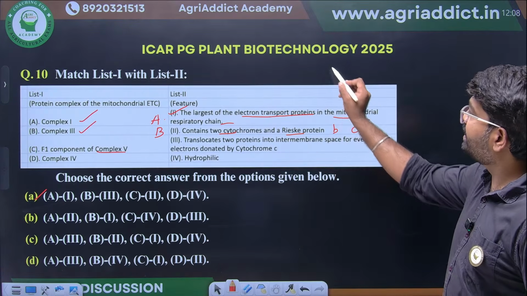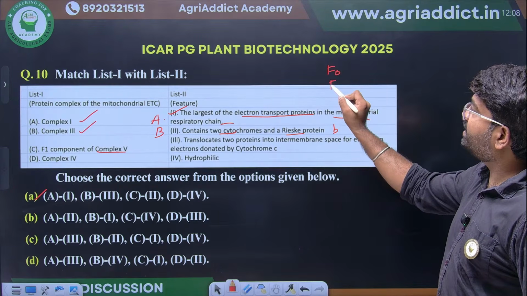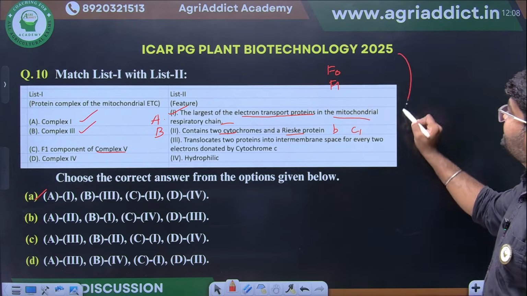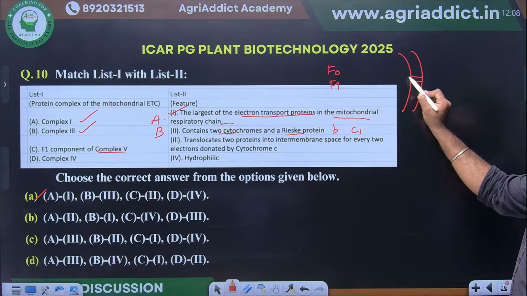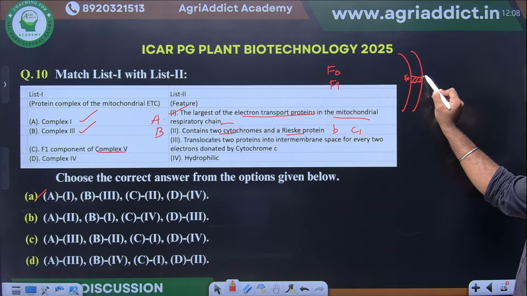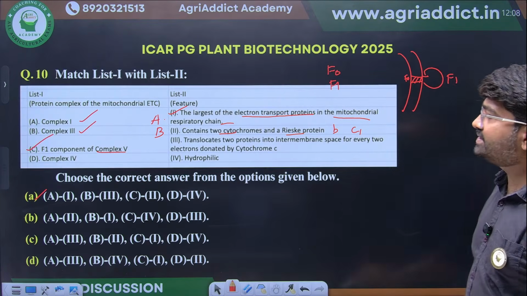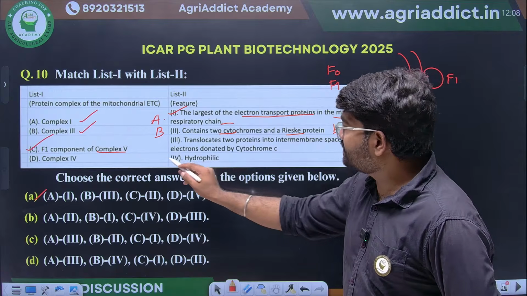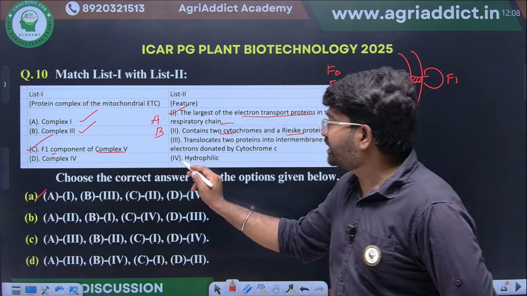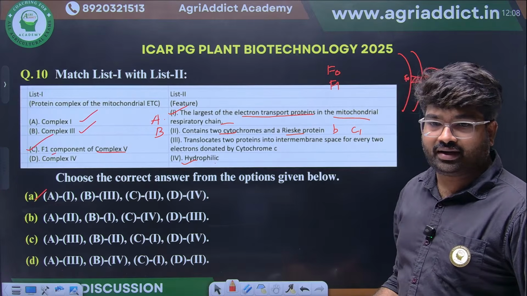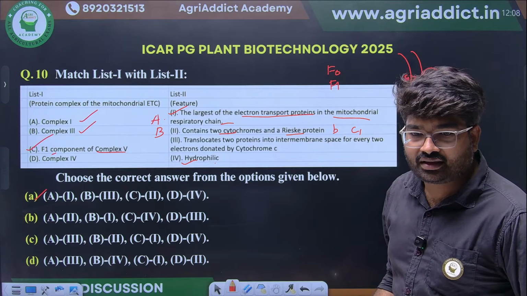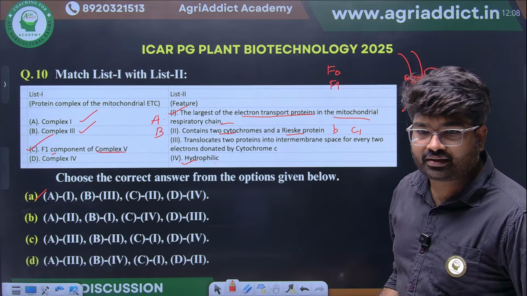It will have F0 and F1 components. F0 will be embedded in the membrane and F1 will be on the matrix side. So F1 component is a hydrophilic component.